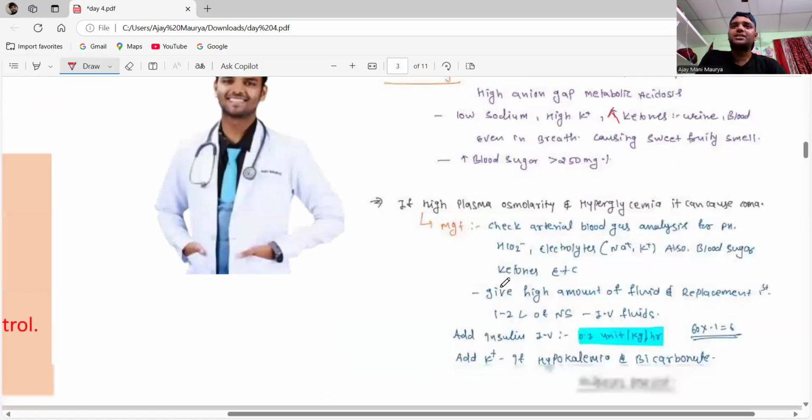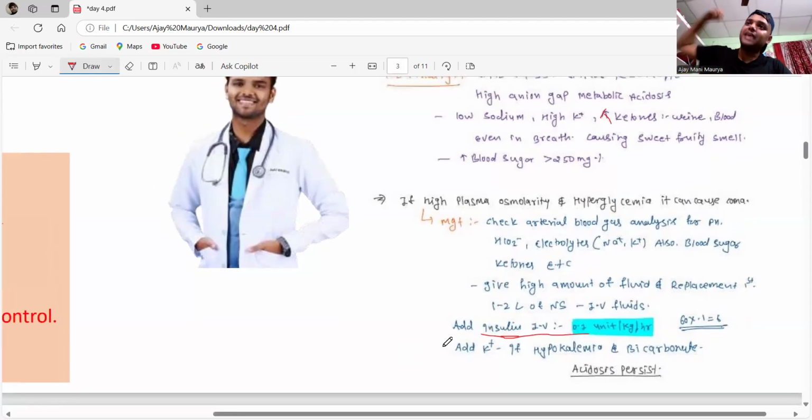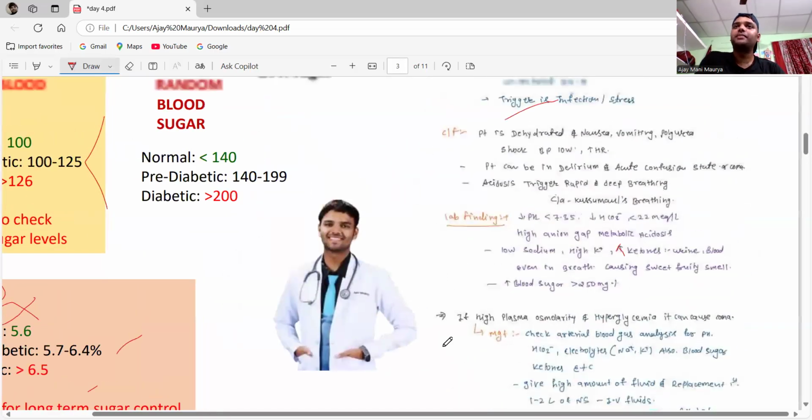See, guys, how are we going to manage that? First of all, you have to do the ABG and the electrolyte test. Then you have to give a high amount of fluid, replacement with 1 to 2 liters of NS, IV fluids. Then you have to add insulin. Remember the dose is 0.1 unit per kg per hour. And you have to add potassium if there is hypokalemia, and add bicarbonate if acidosis persists. That is how you manage a DKA patient.